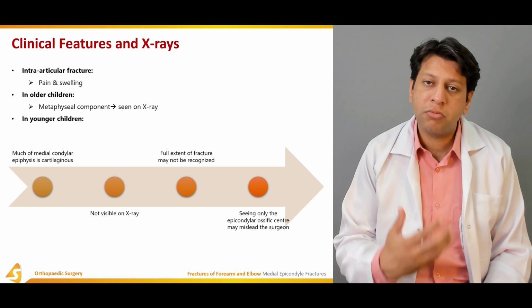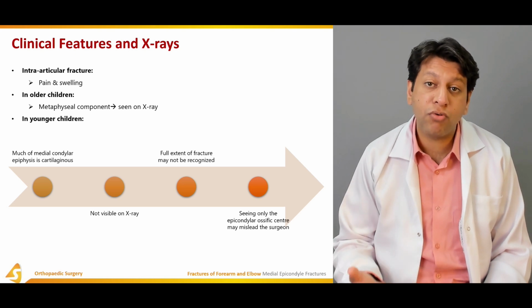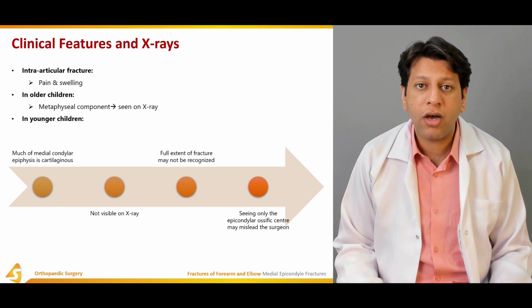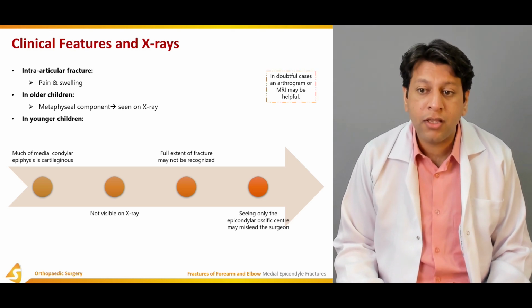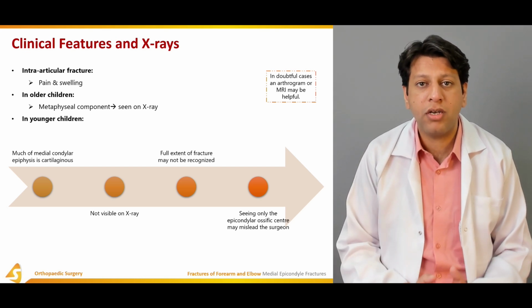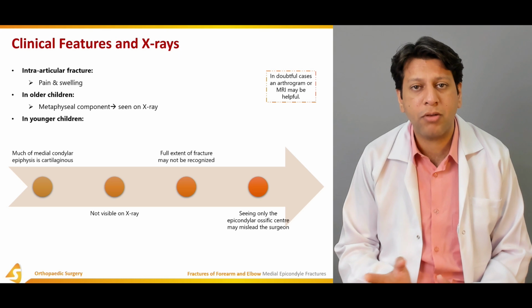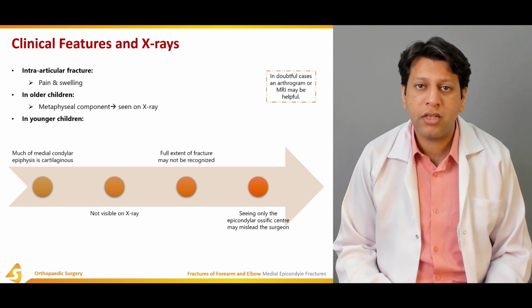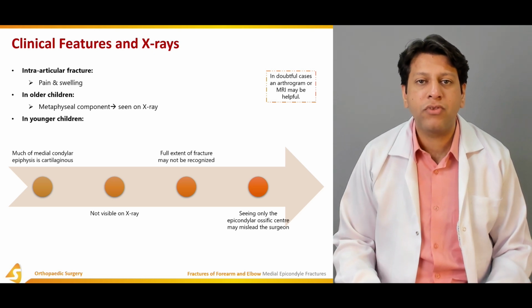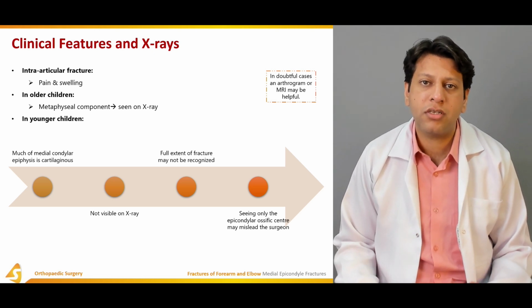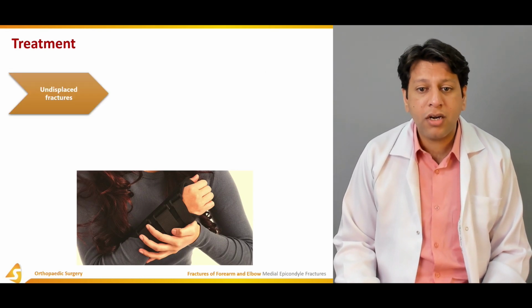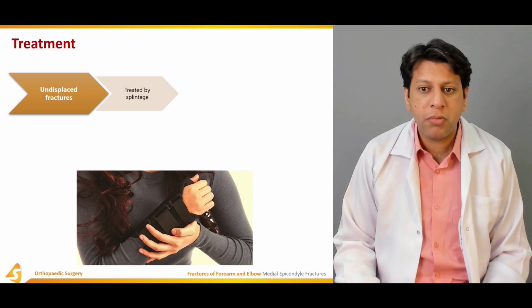So the cartilaginous part won't show on the x-ray, and we may have to go for an MRI to assess how much fragment is actually present or how large the fragment is. And if it's doubtful, the first and foremost step is to get the normal limb imaged. If a child comes with a problem in the right elbow, just get an x-ray of the left elbow, AP and lateral view, for comparison, so that along with the clinical history and examination you can assess both the x-rays.